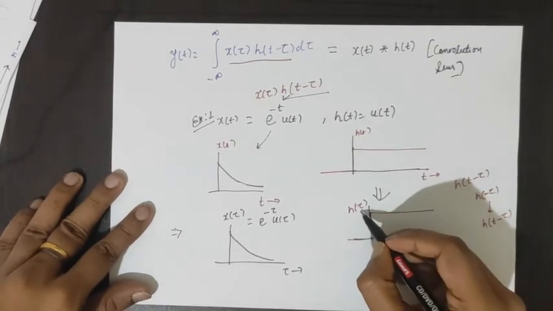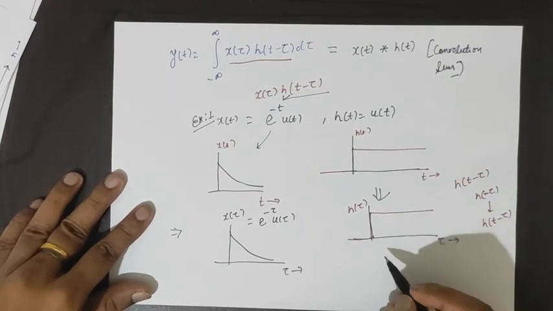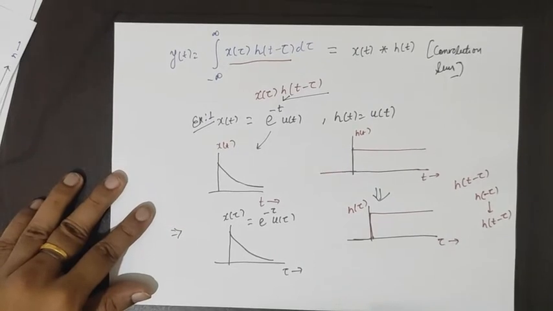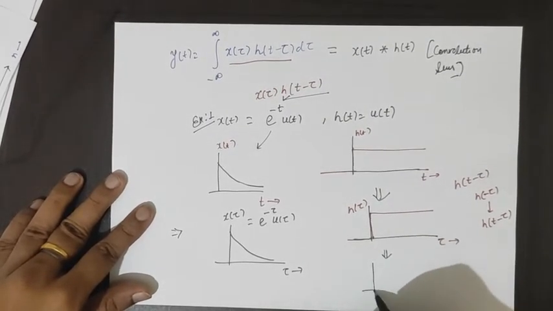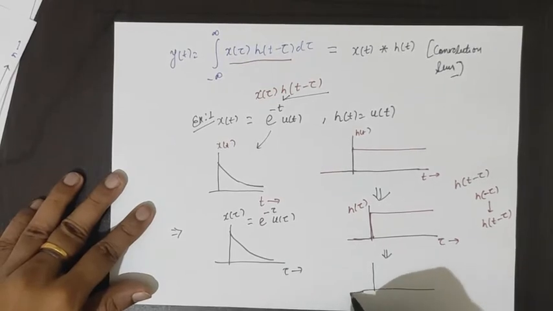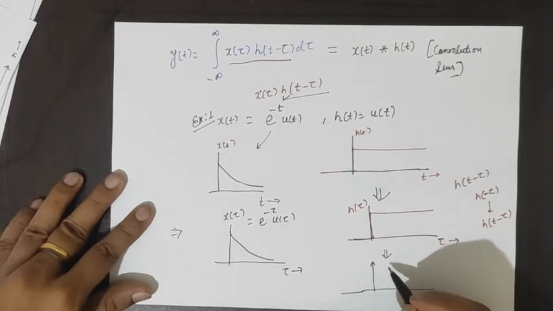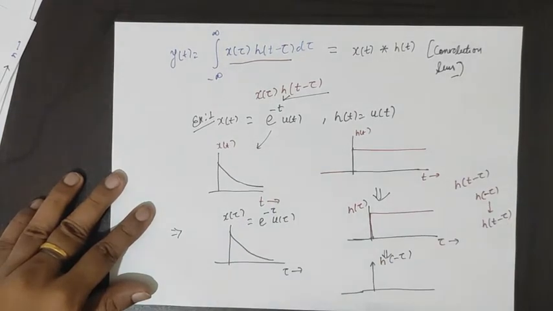Now we know h(tau). We will do the time reversal. So h(minus tau) will be the time reversal. This is h(minus tau).